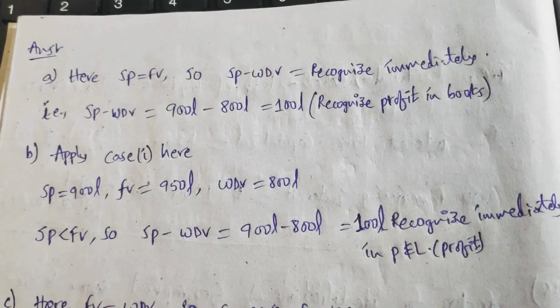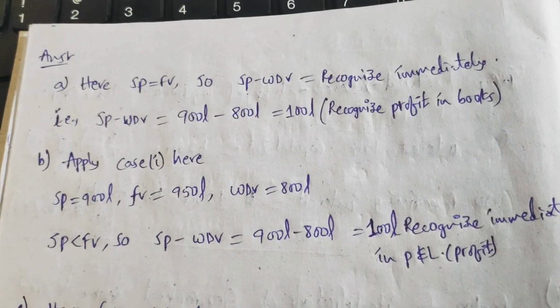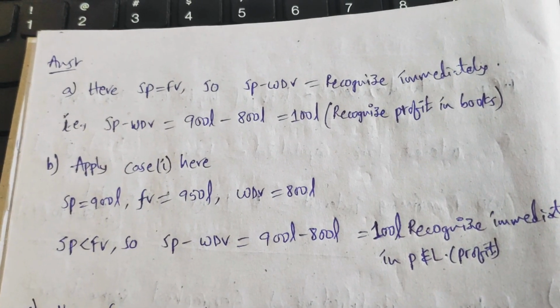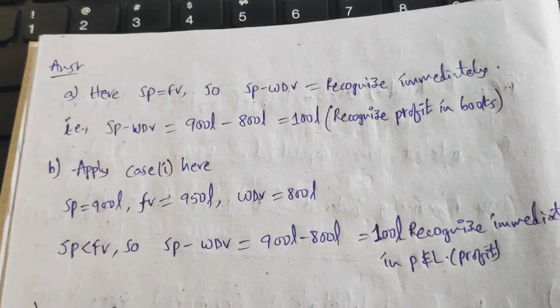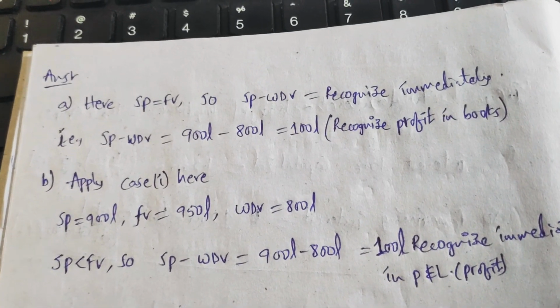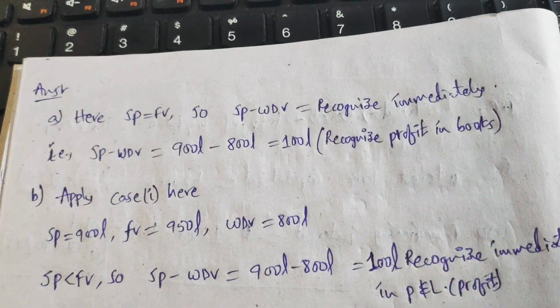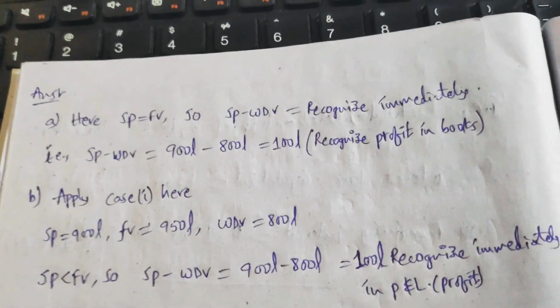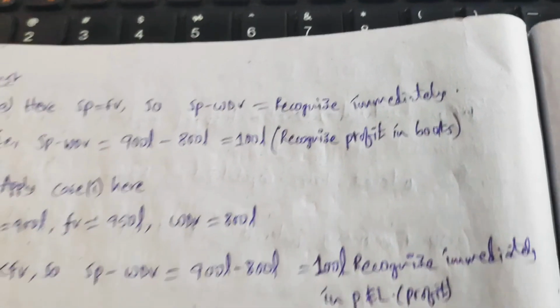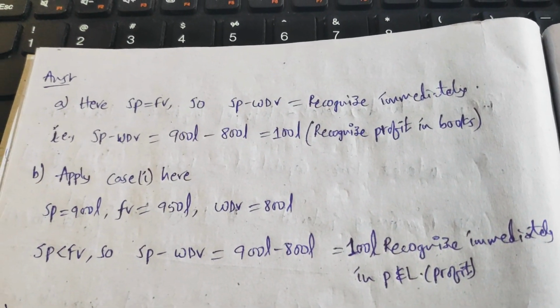So SP minus WDV: the selling price is 900 lakhs and the WDV is 800 lakhs. So it clearly indicates that there is 100 lakhs of profit made on the sale. So it should be recognized as profit in the books immediately. 900 lakhs minus 800 lakhs, it is 100 lakhs profit which needs to be recognized immediately.